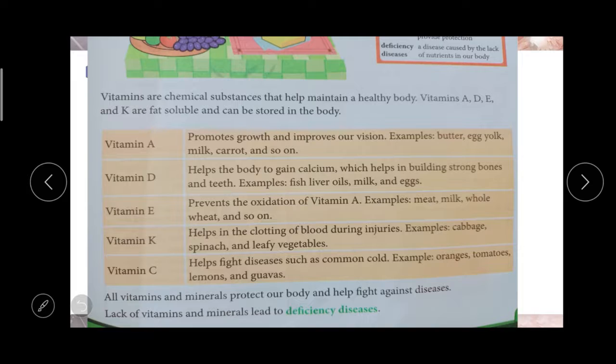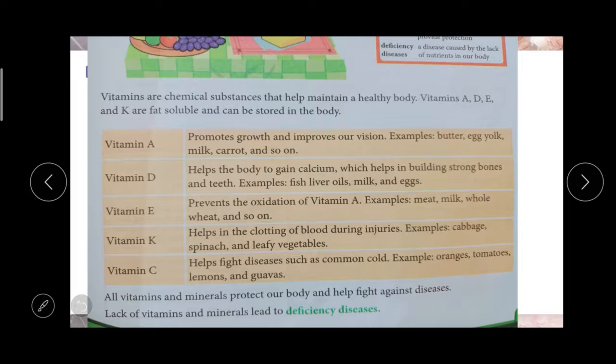Then vitamin C helps us to fight against diseases, for example common cold, fever or anything else. What are the examples? Oranges, tomatoes, lemon and guavas.